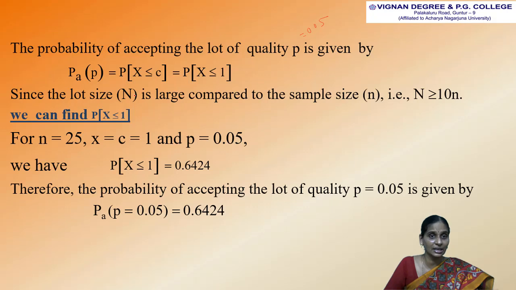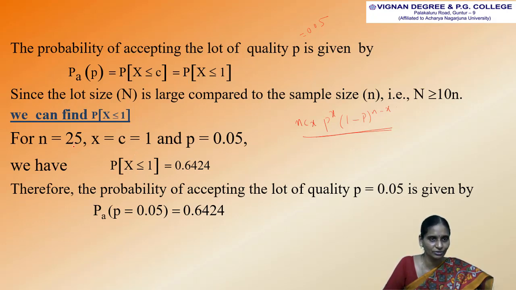Since the lot size, capital N, is large compared to the sample size small n, that is, N is greater than or equal to 10 times n, now we have to find out P of X less than or equal to 1. So here the probability mass function is nCx P to the power X times (1 minus P) to the power of n minus X. Based on this probability mass function, we have to find out the value of P of X less than or equal to 1.